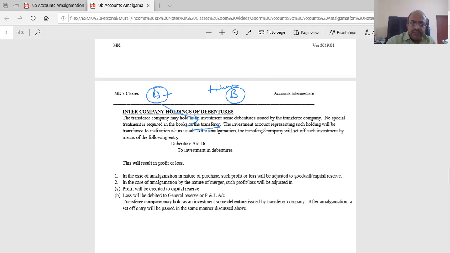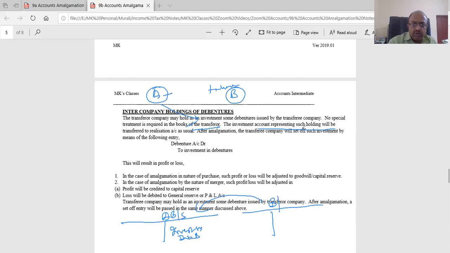Now let us look at A balance sheet, B balance sheet. Who is the transferor company? A may hold investment. So in A's company, there is investment in debenture of B. Who is taking over? B is taking over A.